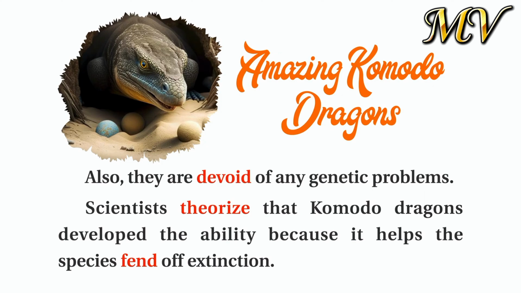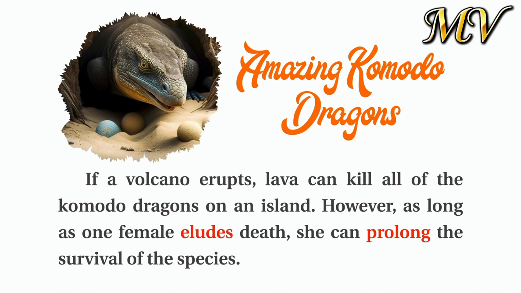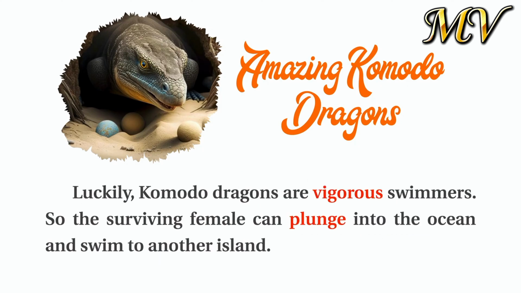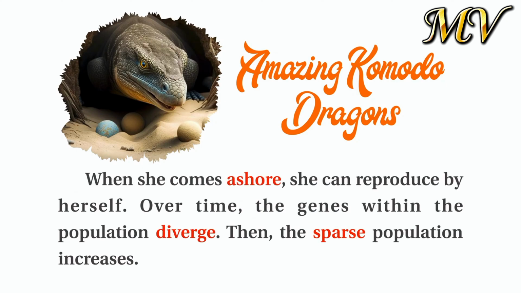Scientists theorize that Komodo dragons developed the ability because it helps the species fend off extinction. If a volcano erupts, lava can kill all of the Komodo dragons on an island. However, as long as one female eludes death, she can prolong the survival of the species. Luckily, Komodo dragons are vigorous swimmers, so the surviving female can plunge into the ocean and swim to another island. When she comes ashore, she can reproduce by herself.